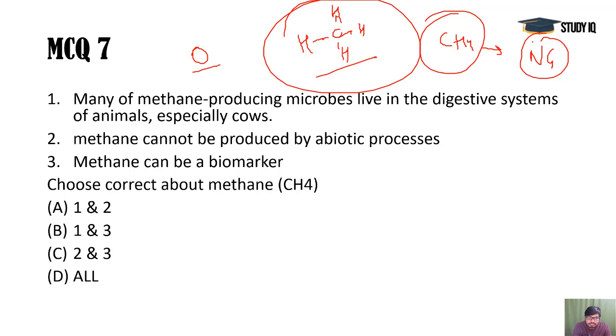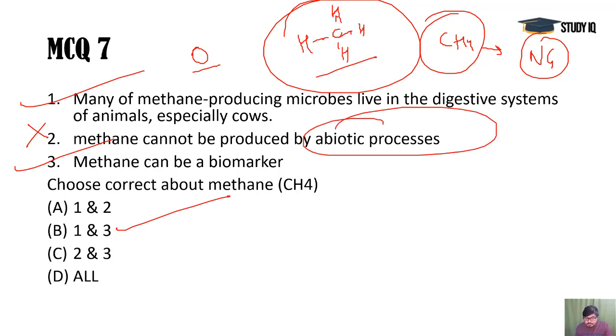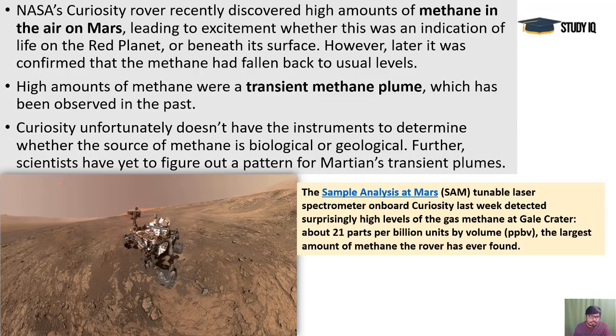So anything which can give evidence can be a biomarker. So methane can be a biomarker in some cases. That is a possibility. So second is wrong, third is correct, one is correct. 1 and 3 is the answer here, because it is made through an abiotic process also. Okay, you can read everything.